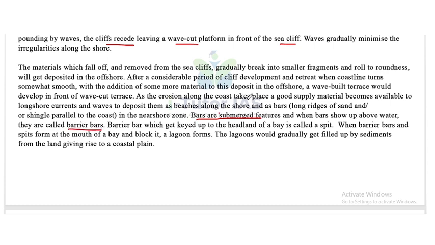Barrier bars which get keyed up to the headland of a bay are called spits. When barrier bars and spits form at the mouth of a bay and block it, a lagoon forms. The lagoons would gradually get filled up by sediments from the land, giving rise to a coastal plain.